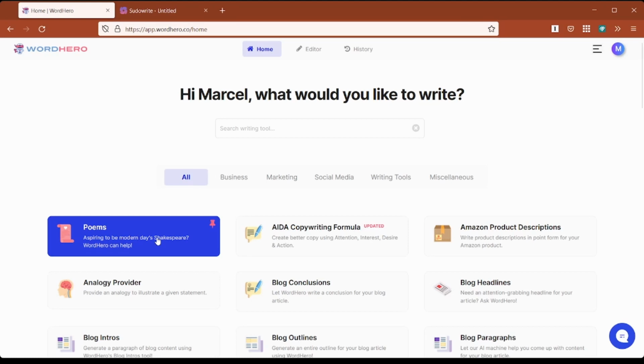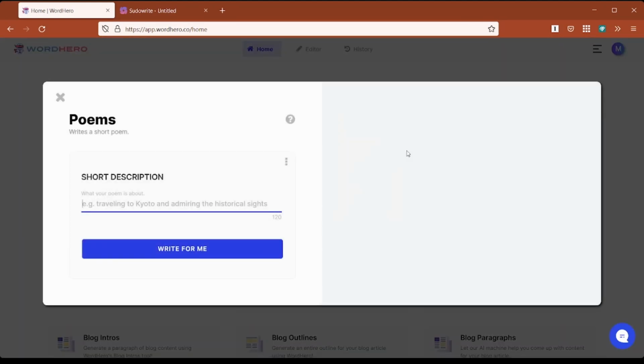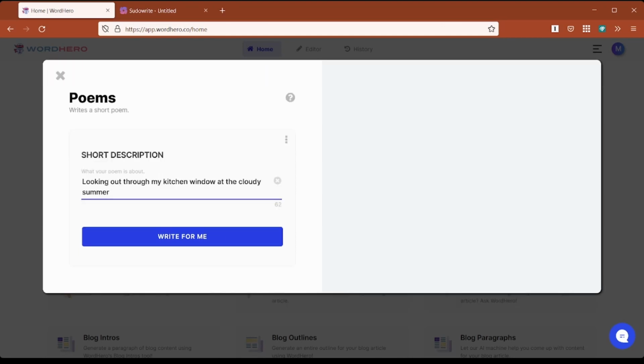All right, let's do poems. And what shall we write about? It says, example, traveling to Kyoto and admiring historical sites. So let's do something a little bit different. Looking out through my kitchen window at the cloudy summer day. Yeah, that should be evocative in some way, shouldn't it? All right, at the cloudy summer day. And then at this point, you just click write for me.